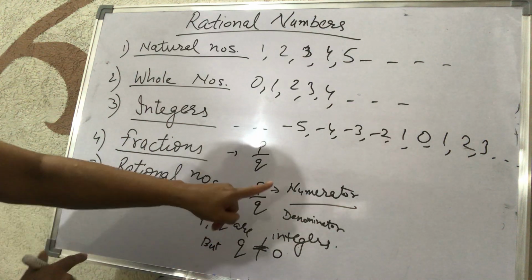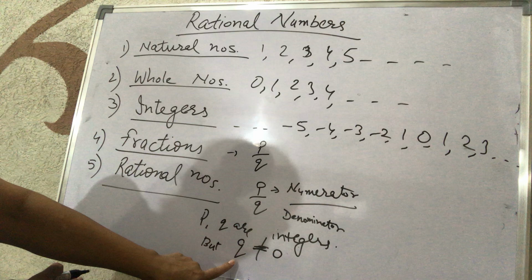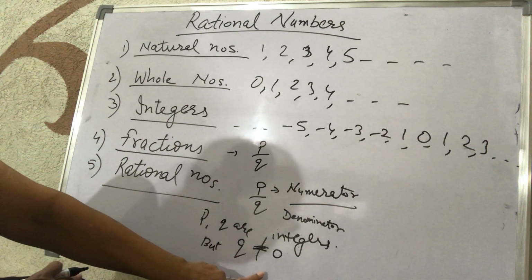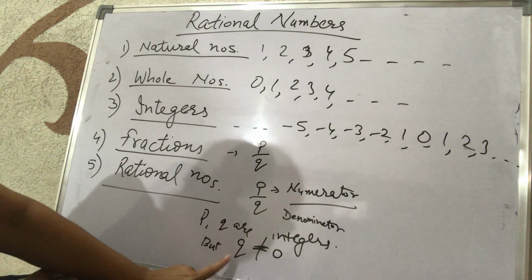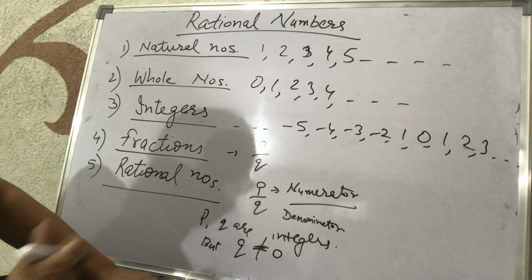As I said earlier, P and Q both are integers, but this is the special case that Q cannot be 0. Although 0 is an integer, Q can never be equal to 0. This is the special case for the rational numbers.